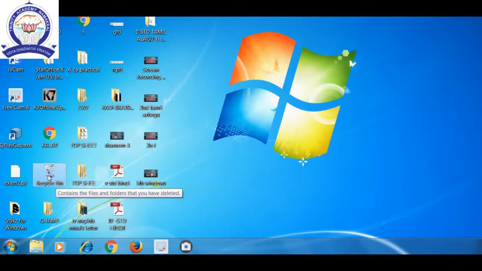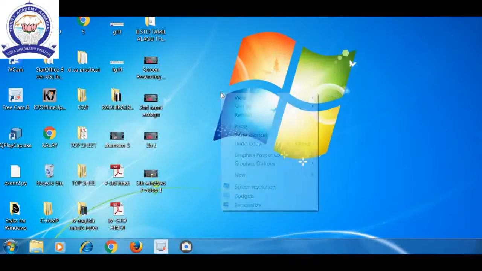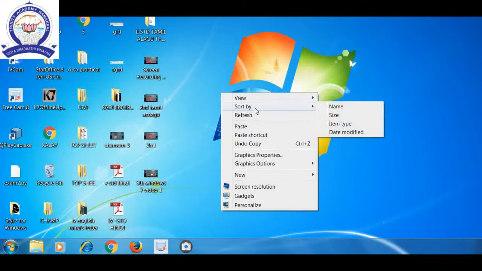Next topic, how to sort items. In the empty place, if you press the right button, there is one option, sort by. What do you want to sort? Desktop icons are there, so we have to sort the icons. But how to sort? On what basis do you want to sort the icons?